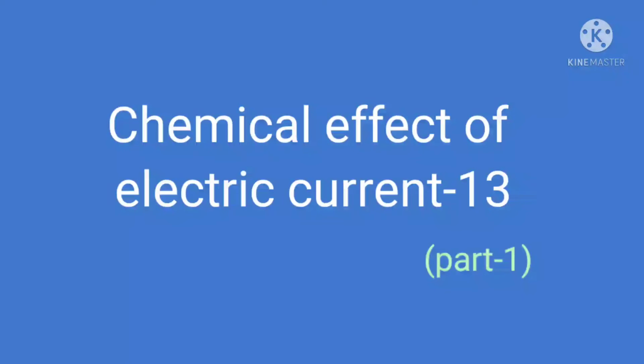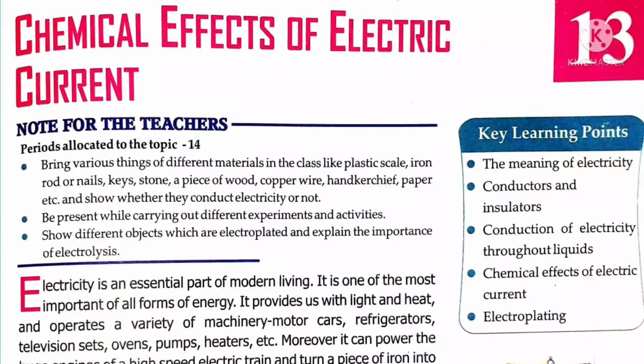Today let us go for a new chapter, Chemical Effect of Electric Current, chapter 13, on pages 183 and 184. We know that because of electric current there will be many effects, like chemical effect, magnetic effect, heating effect, etc. On passing electricity through the conductor or through the electric wire, an electric field is produced around it. A magnetic field is also produced around that conductor.